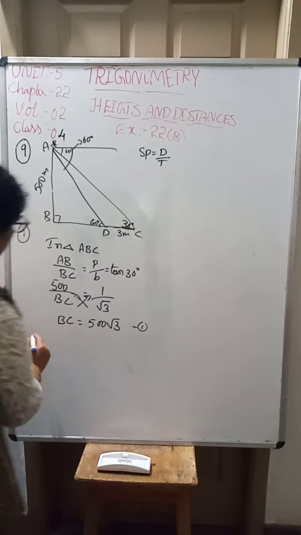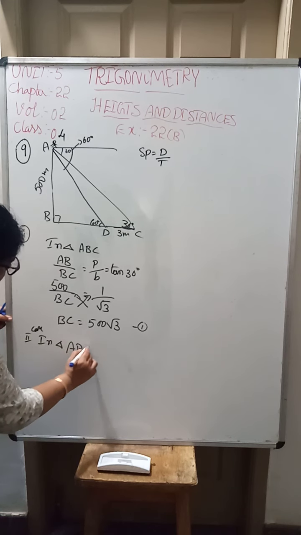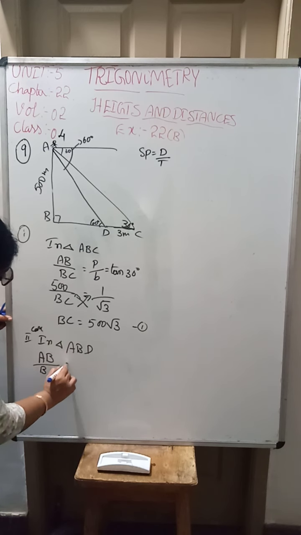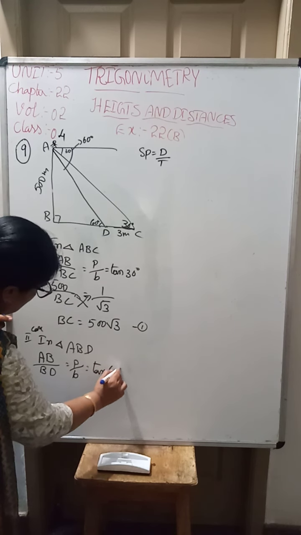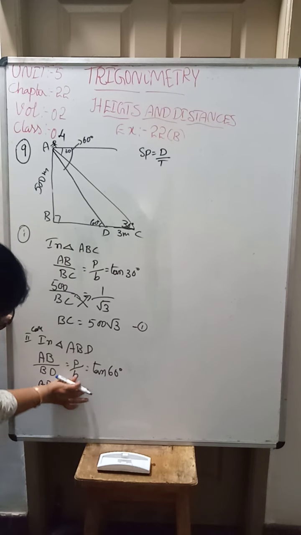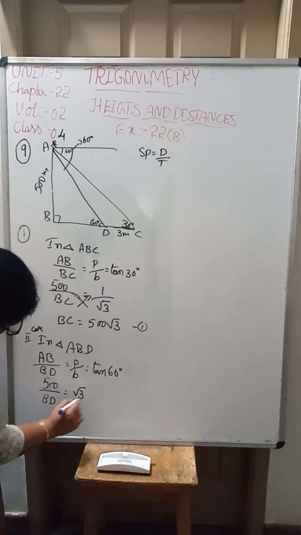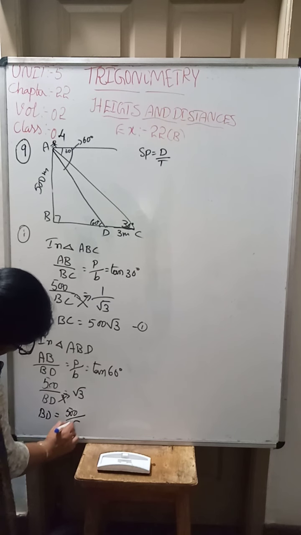Now second case, in triangle ABD, in the same way, AB by BD is equal to tan 60 degrees. 500 by BD is equal to root 3. Cross multiplying, BD is equal to 500 by root 3.